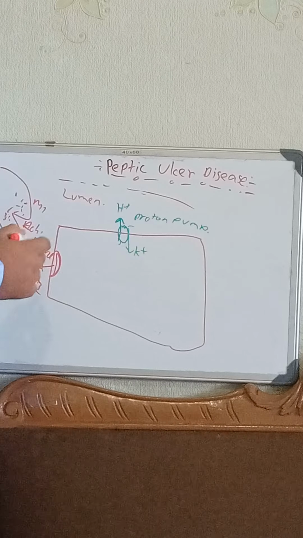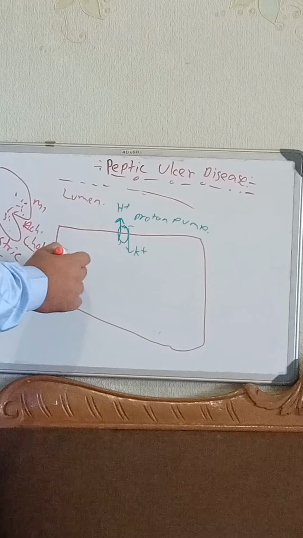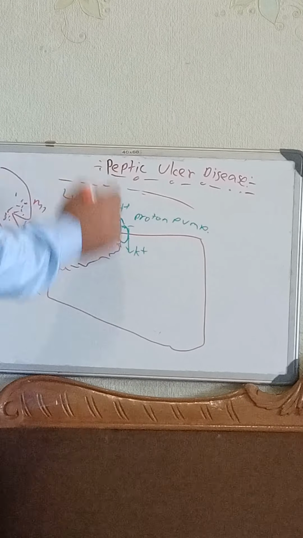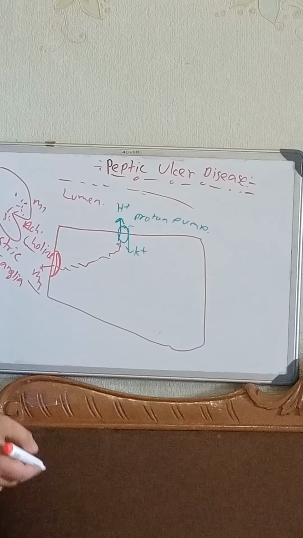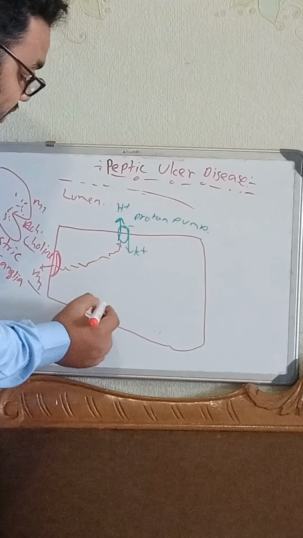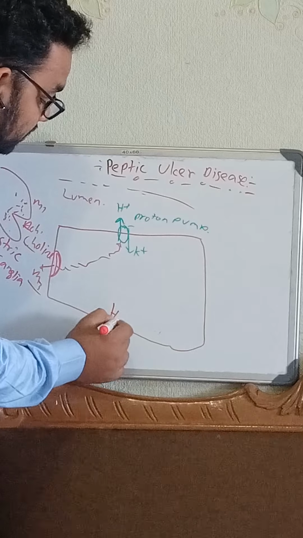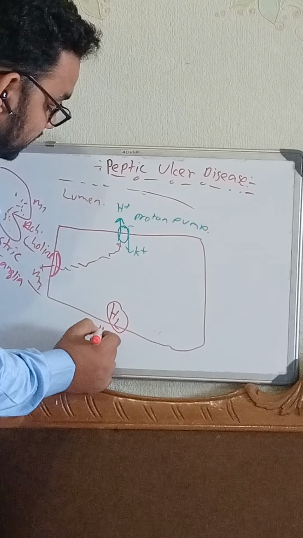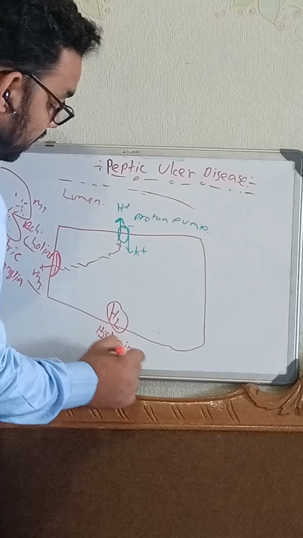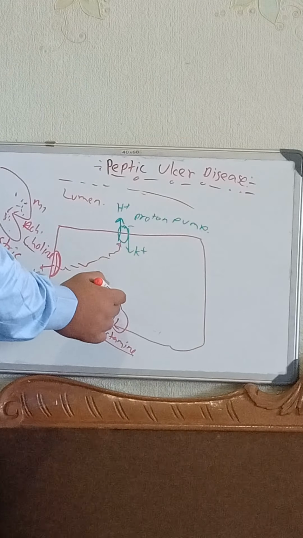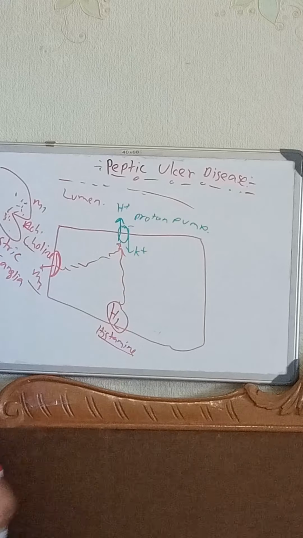Okay, and when this M3 is activated, it will activate the proton pump to secrete more H plus within the lumen. That will cause more acidity. Another thing here is histamine. There are H2 receptors for histamine, and this histamine will also activate the secretion of H plus here.